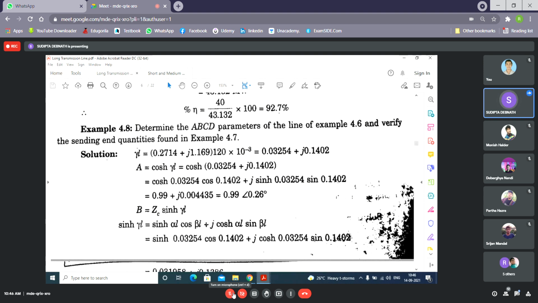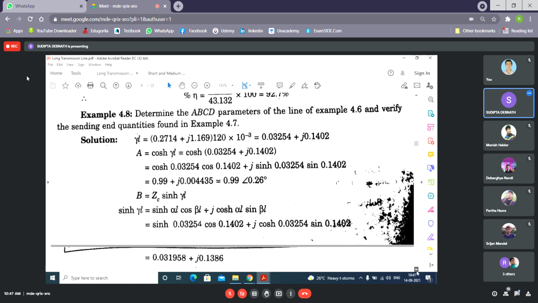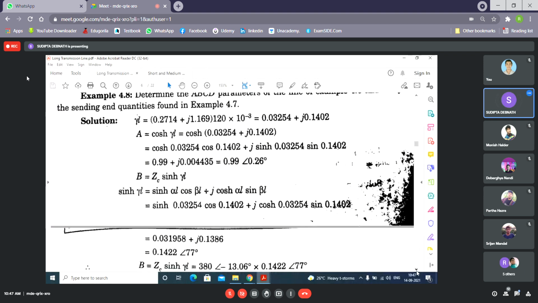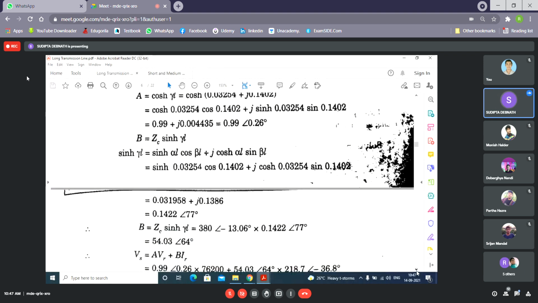Okay. Similarly, Zc sinh gamma L. It will be this one because gamma L is this one. So this is sinh gamma L, so sinh of this one into cosh of this one. Again, cosh of this one, the j term will not be there, becomes cos of this one. Sinh of j 0.14 is equal to j sin of 0.12. Okay. You need to go through this. Otherwise, if you just read, definitely you will make some mistakes in the exam. Similarly, B and D you can find out.